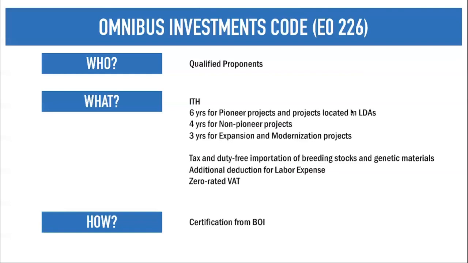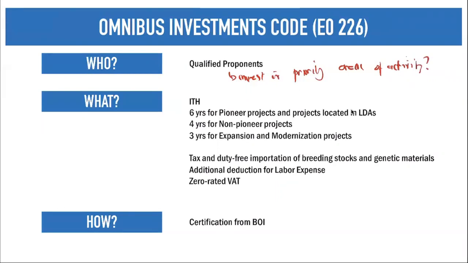Now, who can qualify for the Omnibus Investment Code? So we have here your qualified proponents. So who are these qualified proponents? These qualified proponents must invest in priority areas of activity. Sir, question, what are your priority areas of activity?